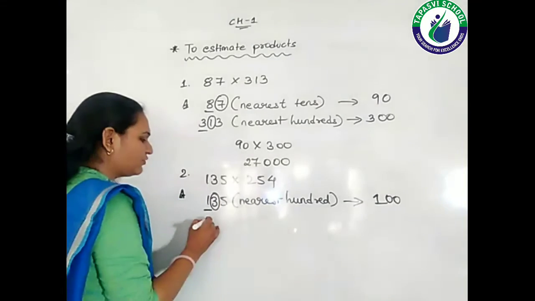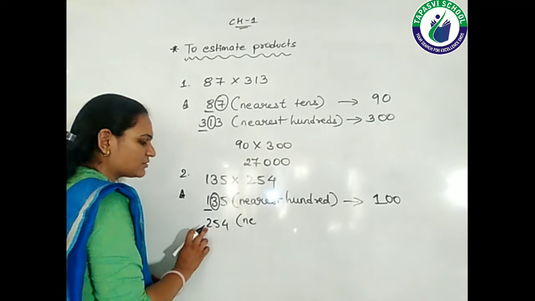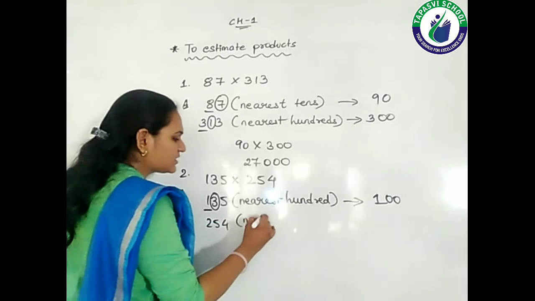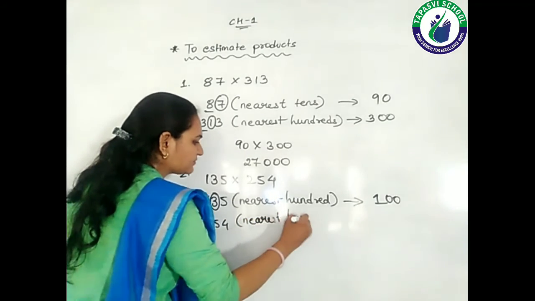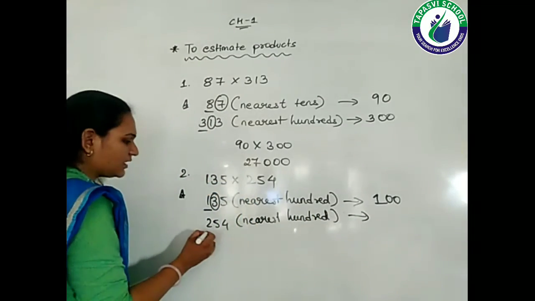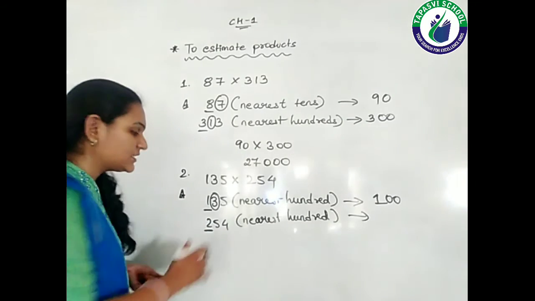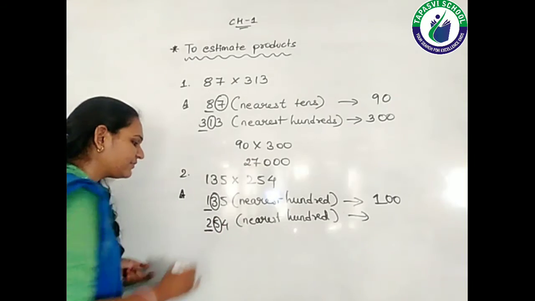Okay, the next number is 254. Here also the greatest place is hundreds, so we will round this to the nearest hundreds. The digit at the hundreds place is 2, and the deciding digit is at the tens place, that means it is 5.